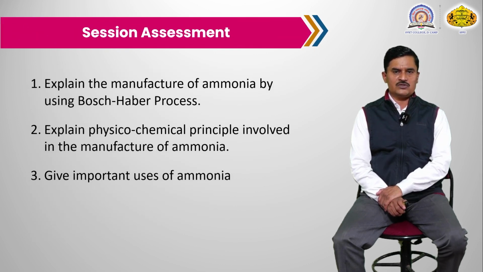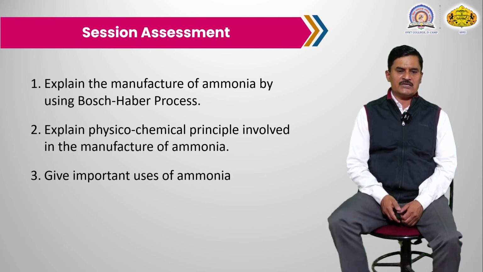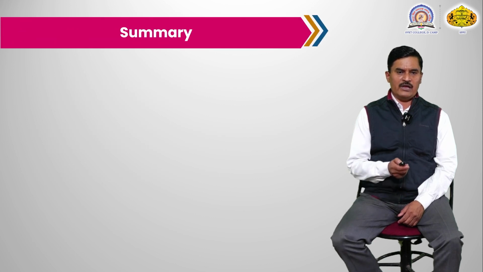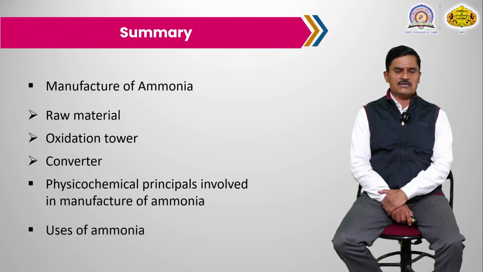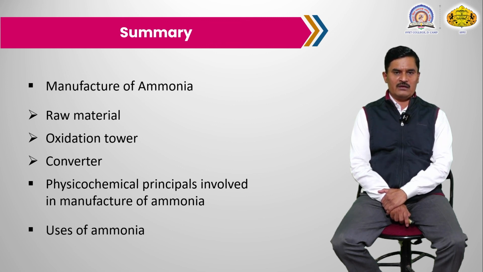So in today's session, the student must be able to answer the following questions: explain the manufacture of ammonia by the Haber-Bosch process, explain the physico-chemical principles involved in the manufacture of ammonia, and give the important uses of ammonia. In today's lecture, we discussed the raw materials required for the manufacture of ammonia. In the oxidation tower, carbon monoxide is converted into carbon dioxide. In the converter, nitrogen and hydrogen gas are converted into ammonia. And the physico-chemical principles involved are temperature, pressure and rate of flow of the gases. And the last point is the uses of ammonia.